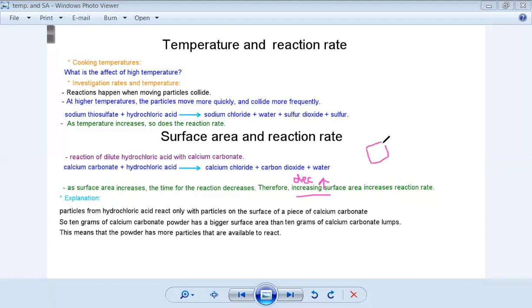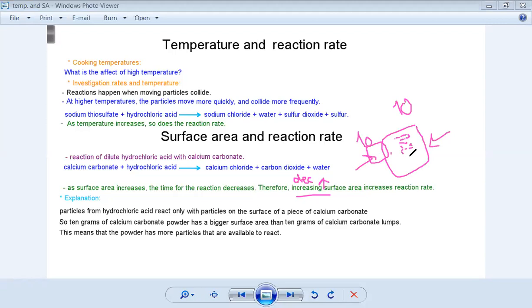So if I have this piece of calcium carbonate, if I smash it into smaller pieces, I will get more powder, but with the same measurement. If I have, for example, 10 here, this is the same thing with 10, but this is a block and this is a powder, okay?